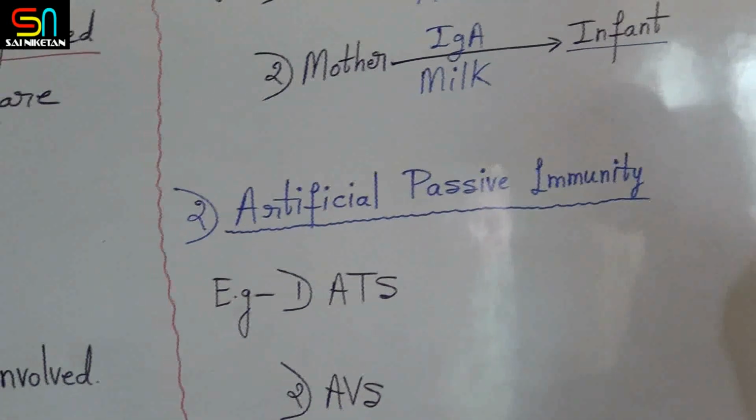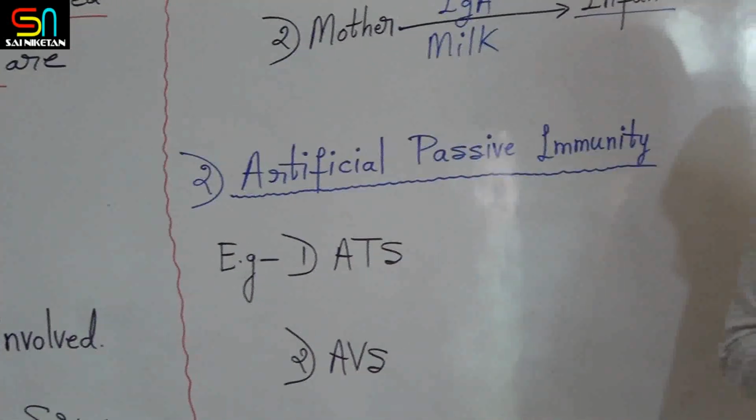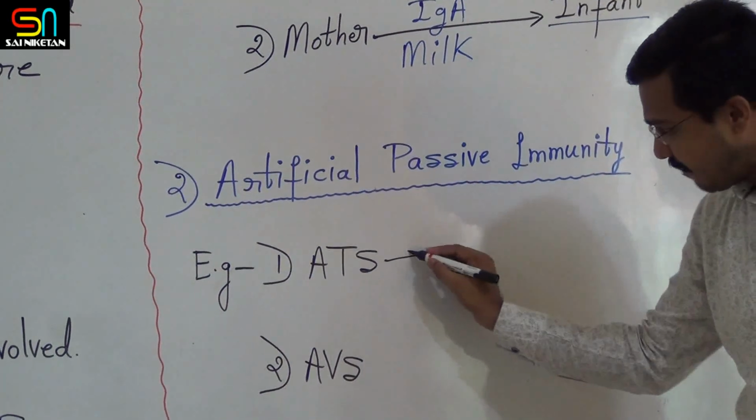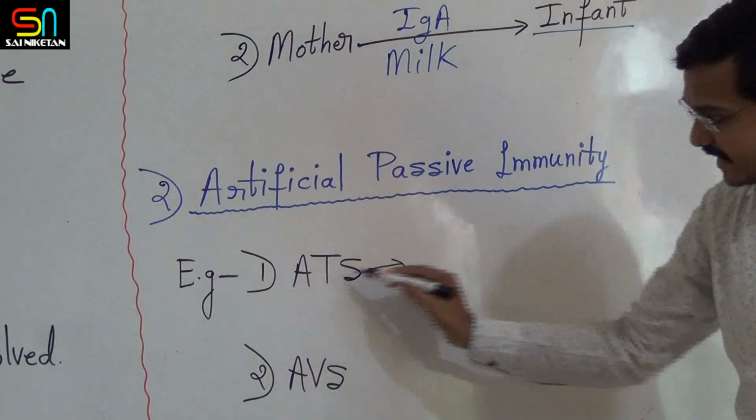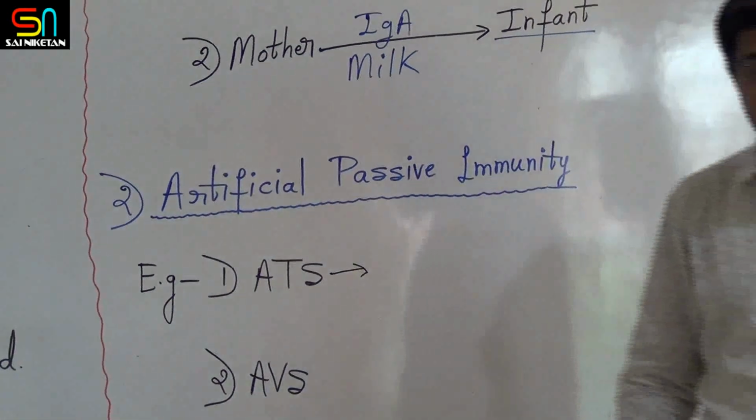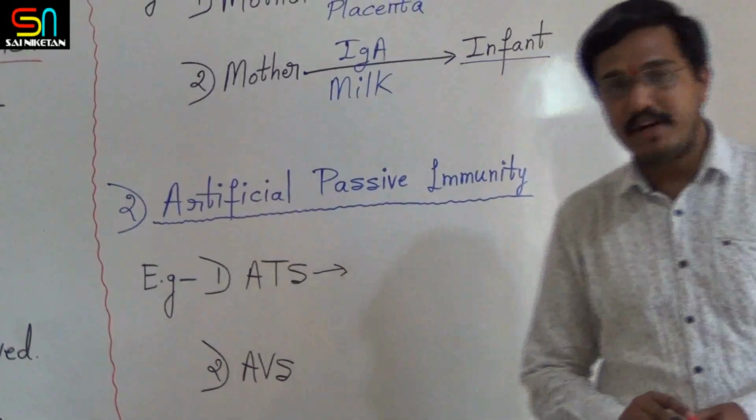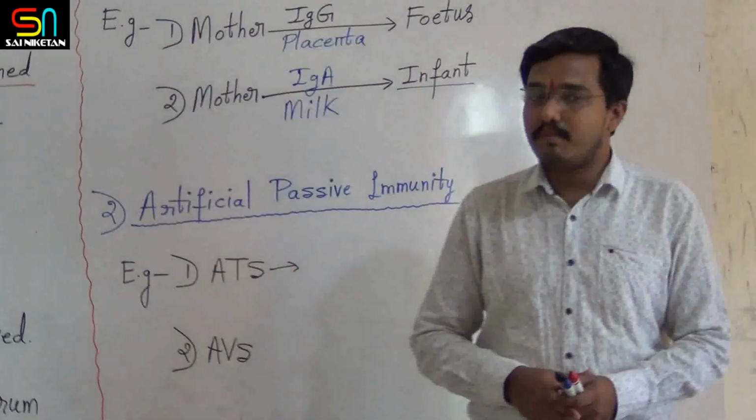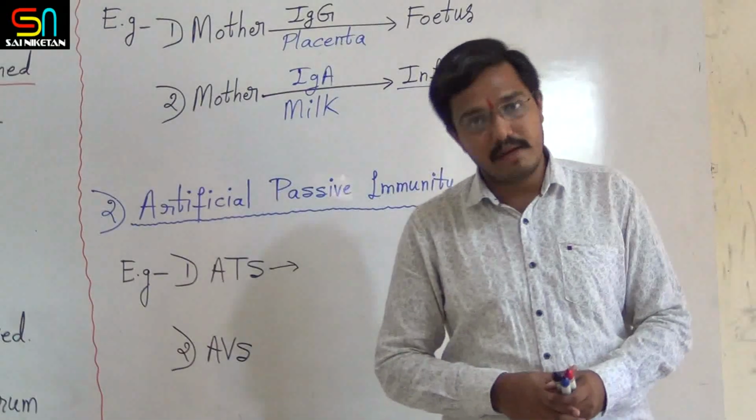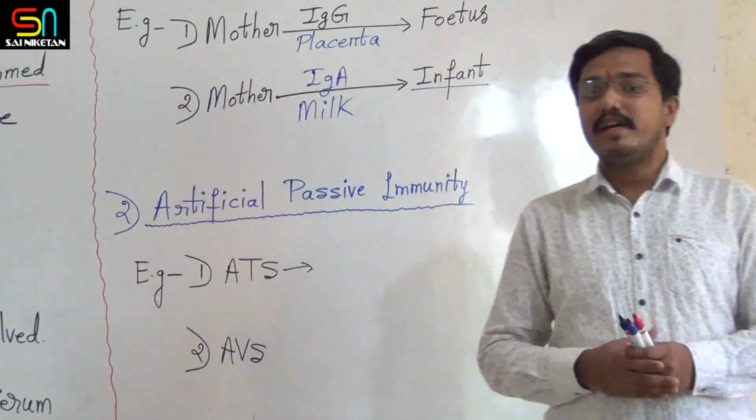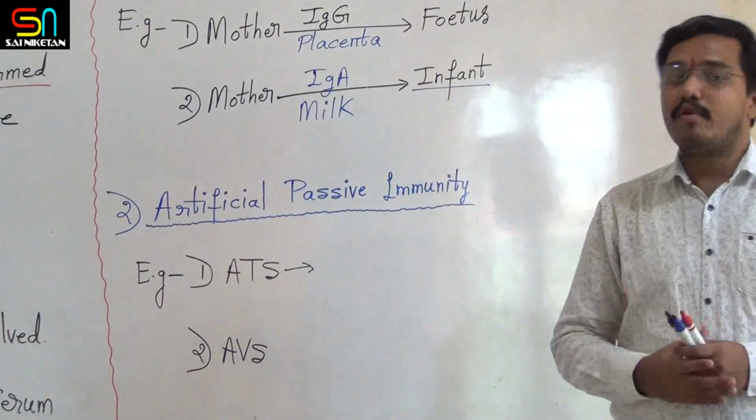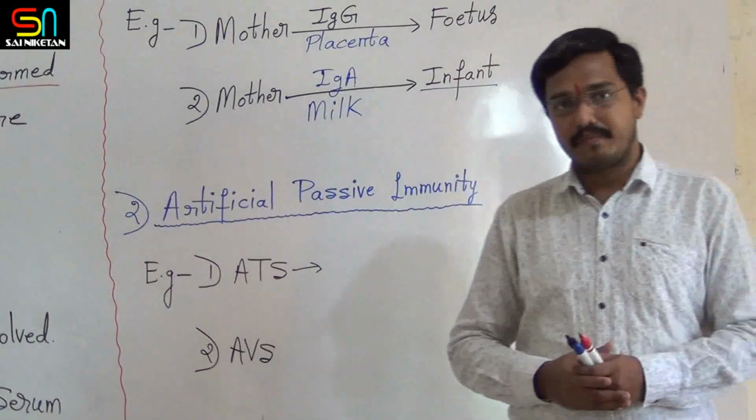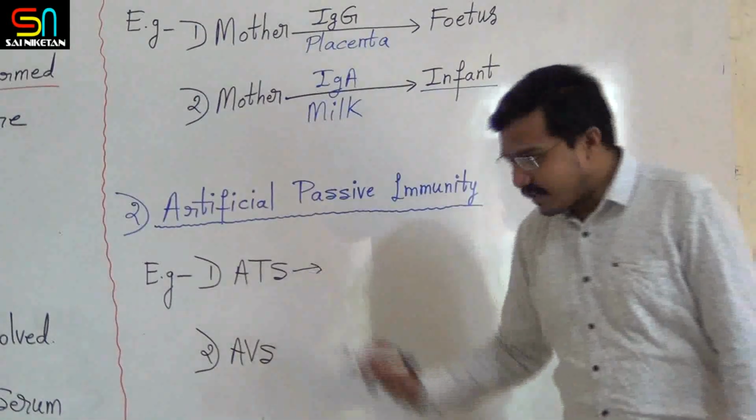Artificial passive immunity is the most important thing you should concentrate on. The first example is ATS. And one more thing you remember: artificial passive immunity is given in emergency conditions. If the person's body is not able to prepare antibodies, the person's body needs more antibodies now. That time artificial passive immunity is given. Right? So first example is ATS.